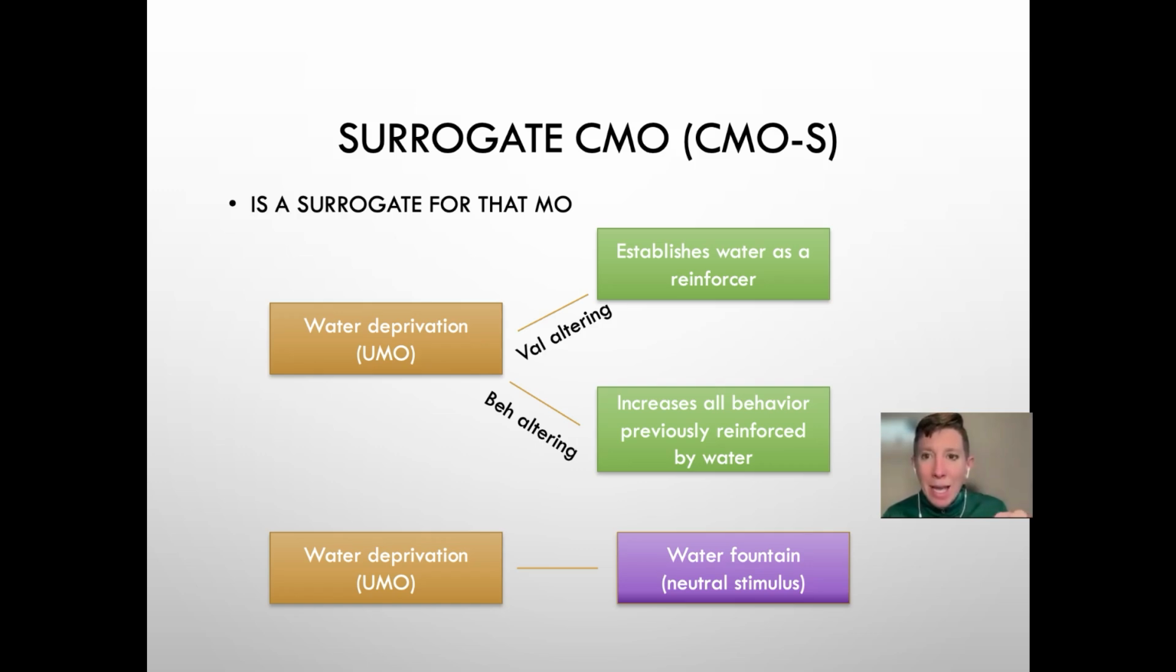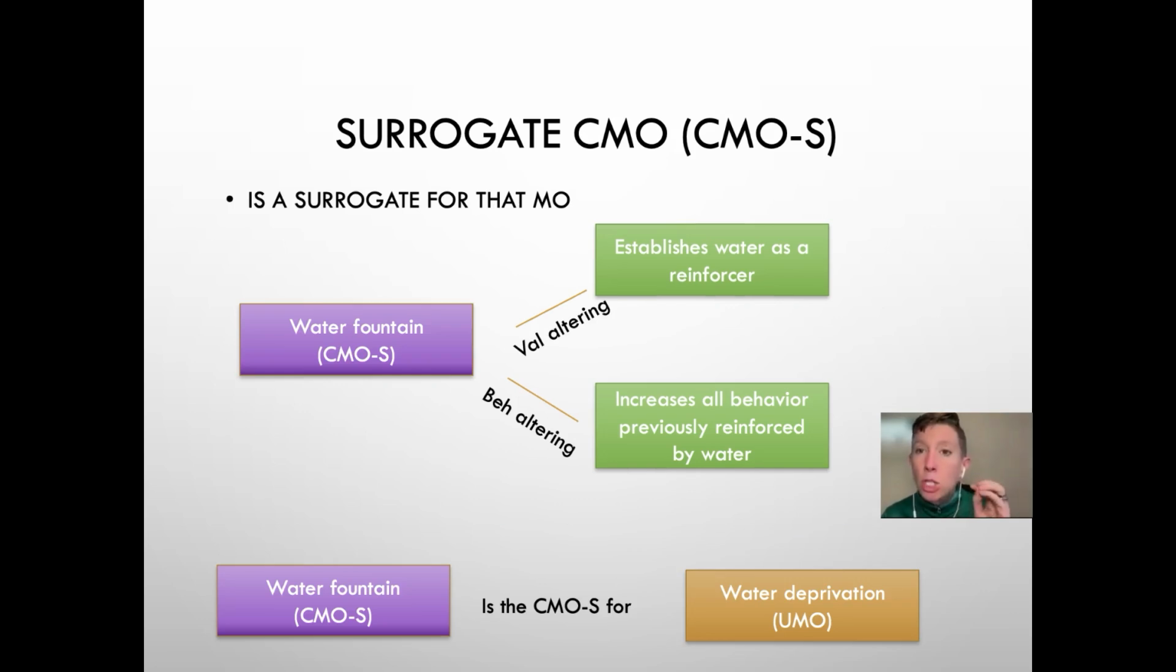So in this case, we've paired food deprivation with our favorite bag of popcorn. Yes, our favorite bag of popcorn. So over time, when we're deprived of food, we also come in contact with this branding, which is to get to the food that we like to eat, right? So we see the branding on the bag as we go to eat the food. And so over time, these are paired together. So eventually, just the branding of the bag of popcorn establishes food as a reinforcer and increases all behavior previously reinforced by food, which then makes the branding of popcorn a CMOS for food deprivation.